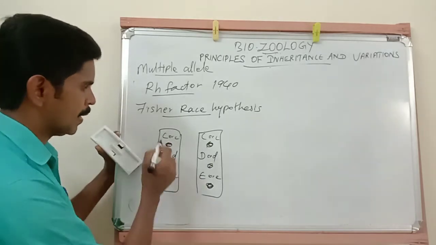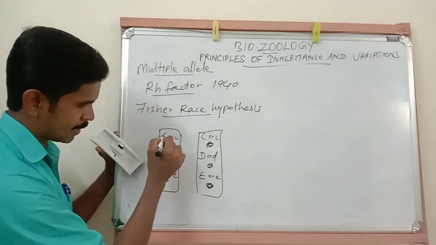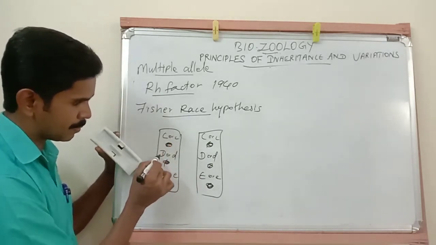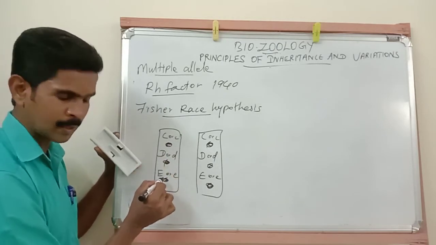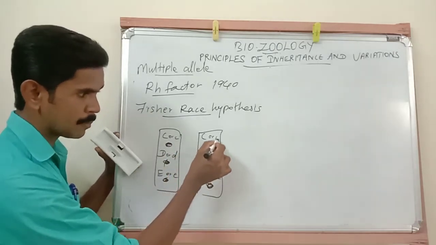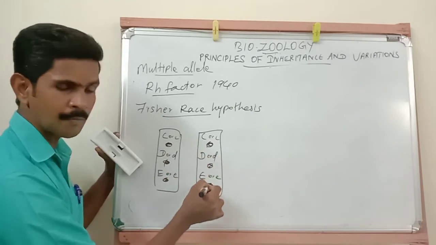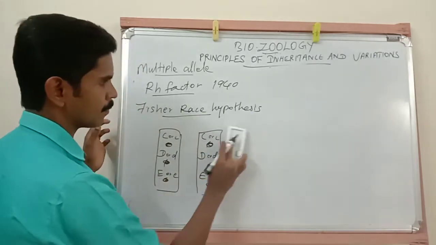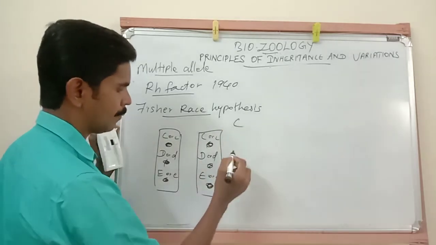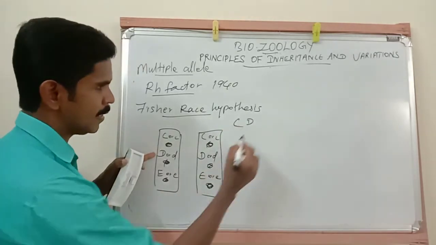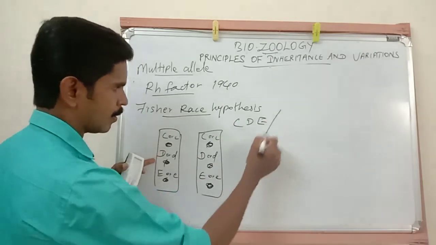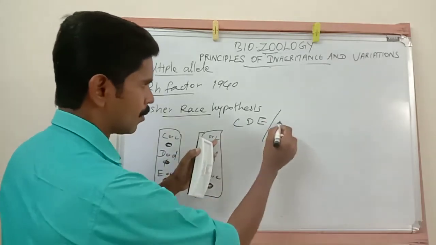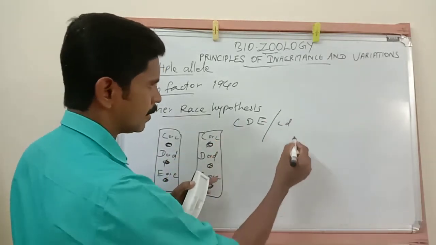For example, just imagine first from this locus capital C, from this locus capital D, from this locus capital E. Then from this locus small c, small d, small e.